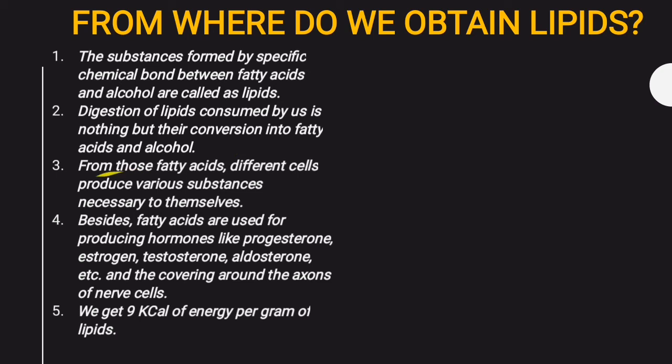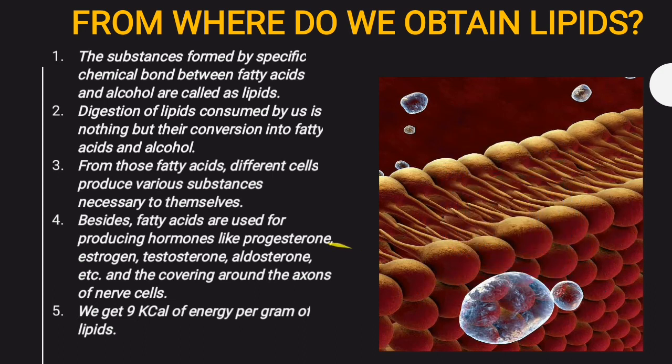From those fatty acids, different cells produce various substances necessary to themselves. This point is very important. Besides that, fatty acids are used for producing hormones like progesterone, estrogen, testosterone, aldosterone, etc., and the covering around the axons of nerve cells. I'll be discussing testosterone and estrogen hormones in detail when we discuss Life Processes and Living Organisms part 2, that is the third lesson of Science 2.